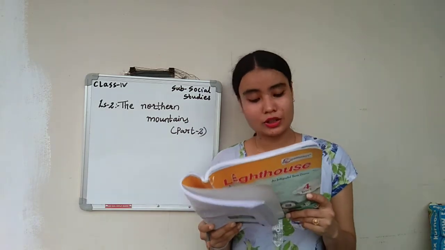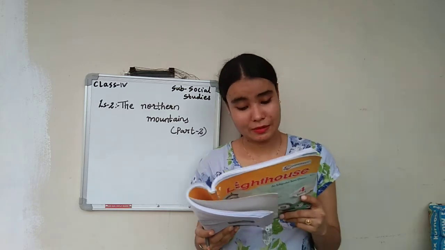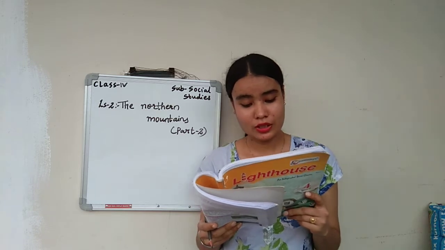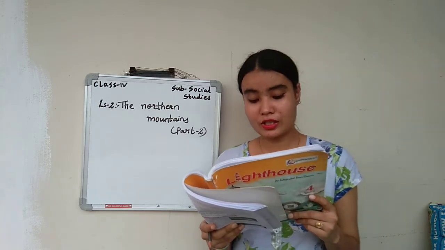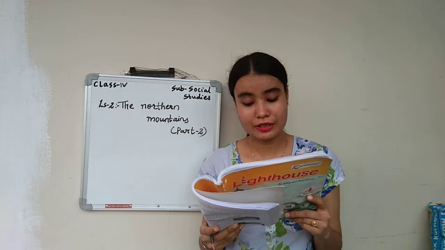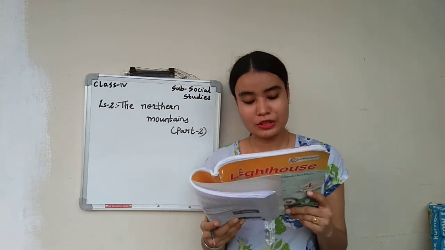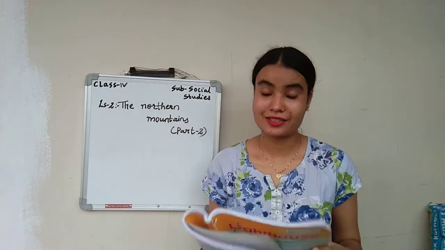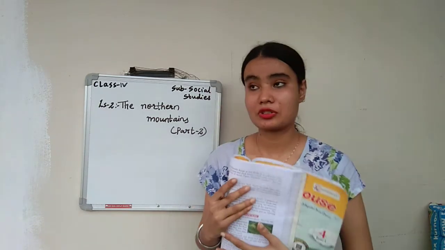Next, coming to the weather, it is cool and pleasant here in summers. Millions of tourists visit here during summer. They also come to watch snowfall in winter. Srinagar, Shimla, Kullu, Manali, Mussoorie, Almora, Nainital and Darjeeling are some beautiful hill stations of this range. Kedarnath and Badrinath are also in this range. So yes, they are very beautiful hill stations also.